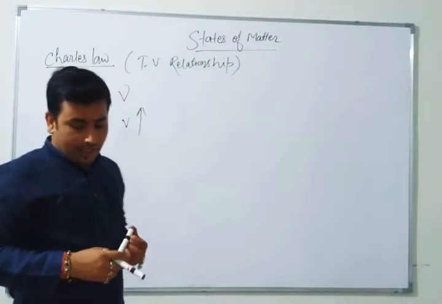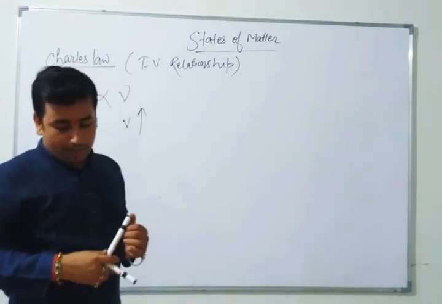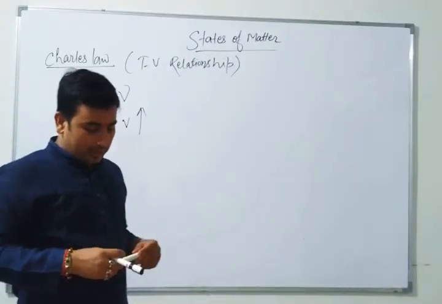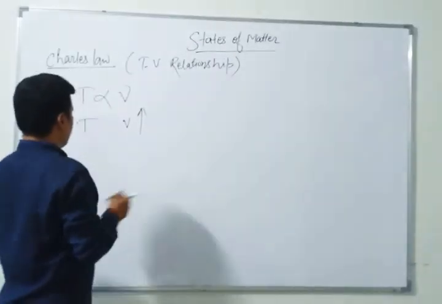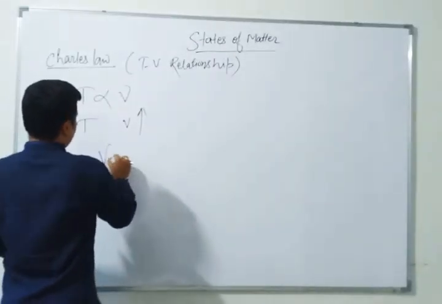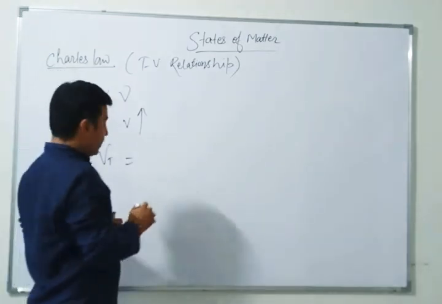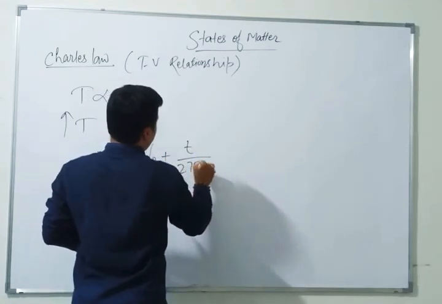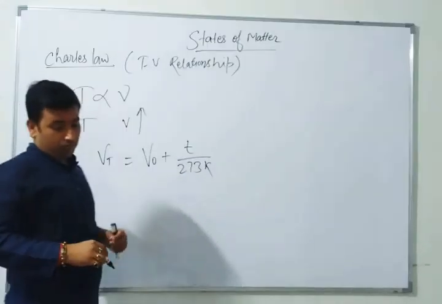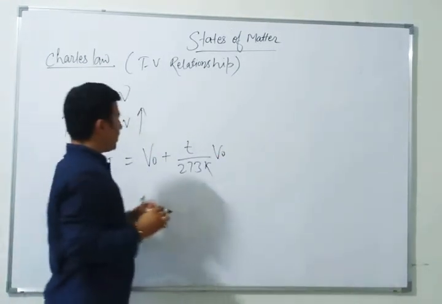So here, in your NCERT, they have given a formula. At an absolute temperature of 0 degree Celsius, they have given Vt equals V0 plus t upon 273 Kelvin, and this much it will increase.